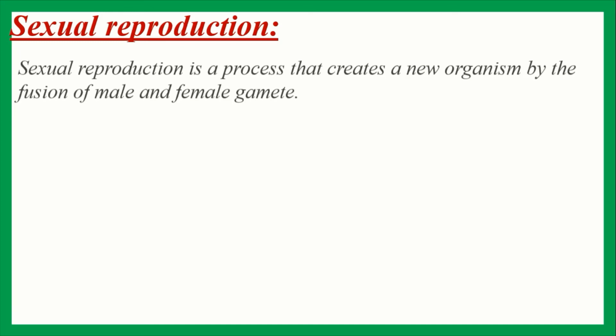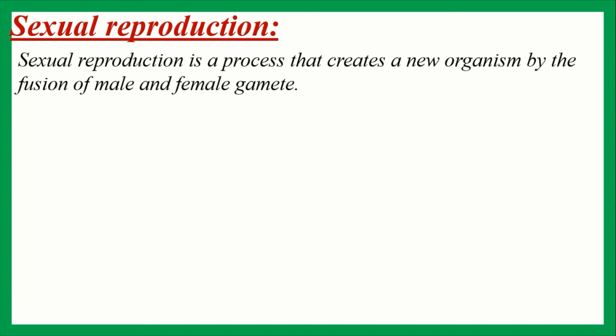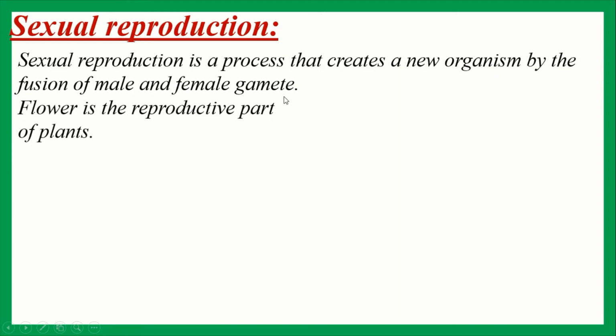The unit of sexual reproduction is gamete, and gamete is produced within the flower. So a flowering plant produces offspring through sexual reproduction. The definition of sexual reproduction: sexual reproduction is a process that creates a new organism by the fusion of male gamete and female gametes. And flower is the reproductive part of plant because flower produces reproductive organs.